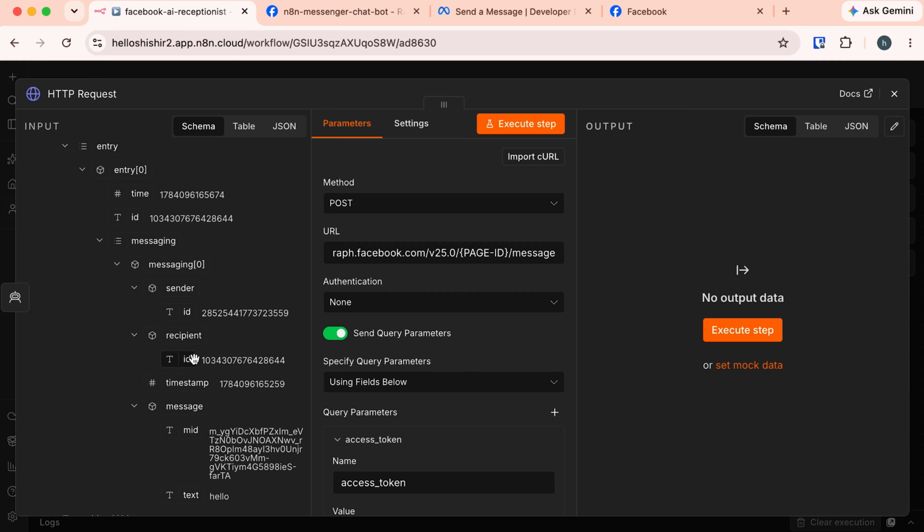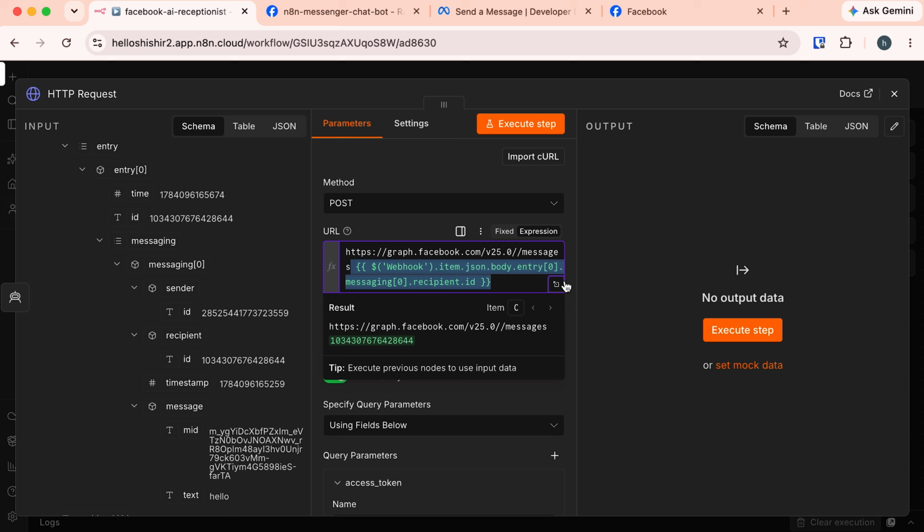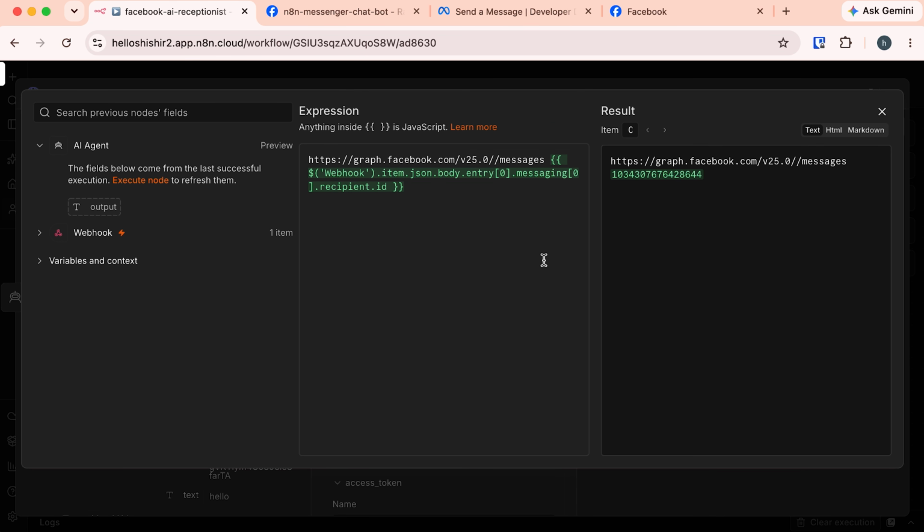Now let's replace this placeholder. I'm going to replace this page ID with the recipient ID. Let's remove this placeholder here and I am going to drag this recipient ID here. It's dropped on the wrong side. Let's expand this expression so that we can fix it. So here, let's cut this expression and put it in the appropriate position.